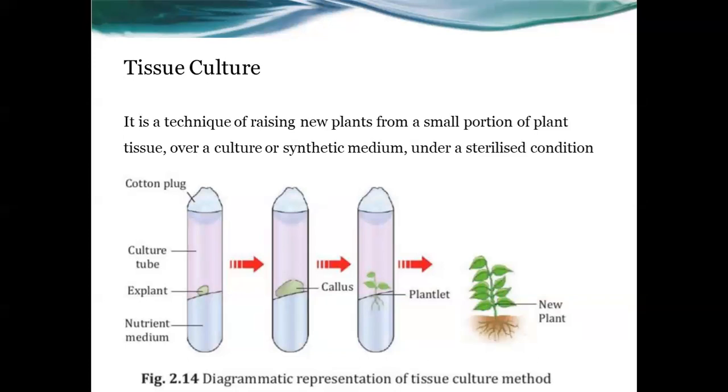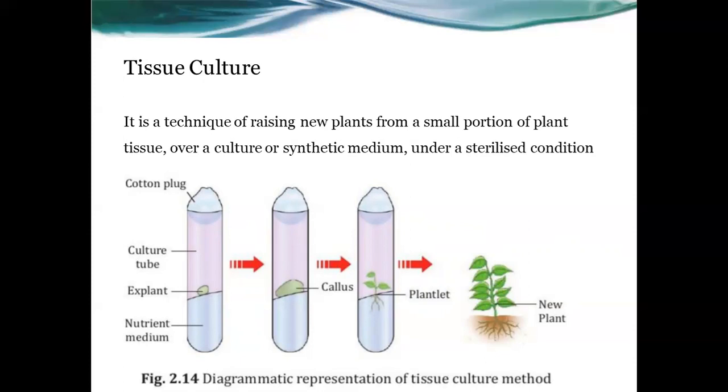In the second diagram, the explant changes into the form of callus, that means it starts to grow within this nutrient medium. Then this callus changes into a plantlet, that means a small plant starts to grow. After that growth, we separate it from that medium, and it will grow as a new plant.